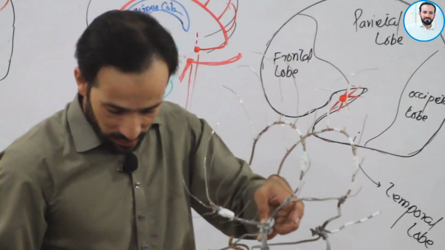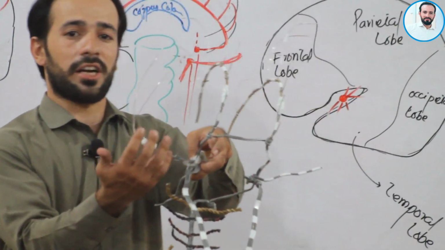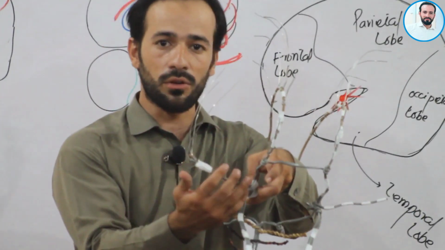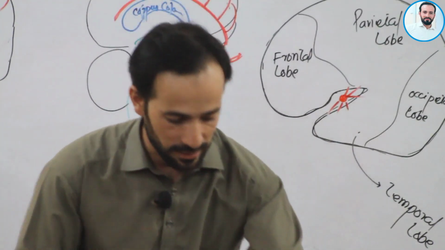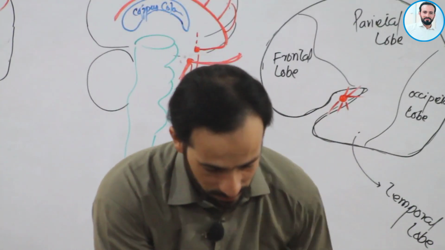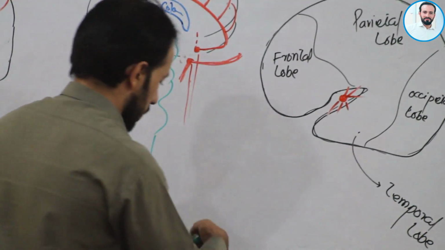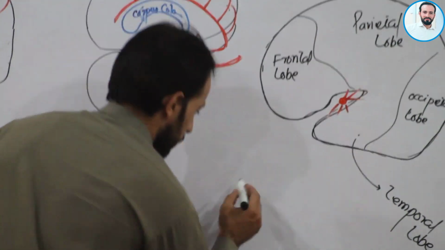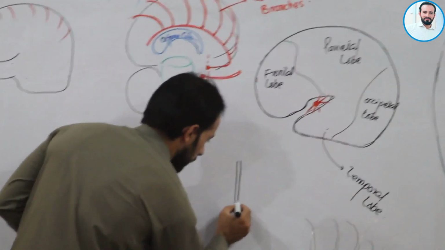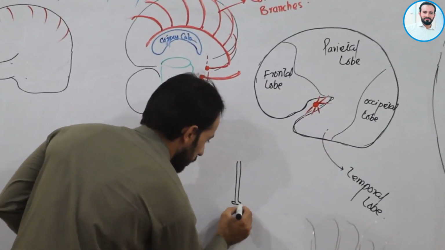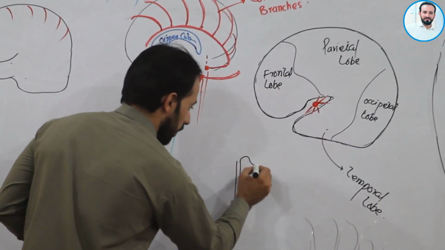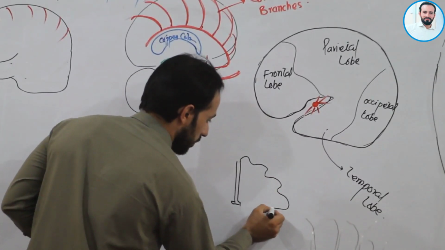Now these branches, right? These branches are called the lenticulostriate branches. Lenticulostriate branches, right? Let me divide it a little further. Let us see in this diagram, friends. As we know, this is our central sulcus, right? And here we have our two hemispheres.